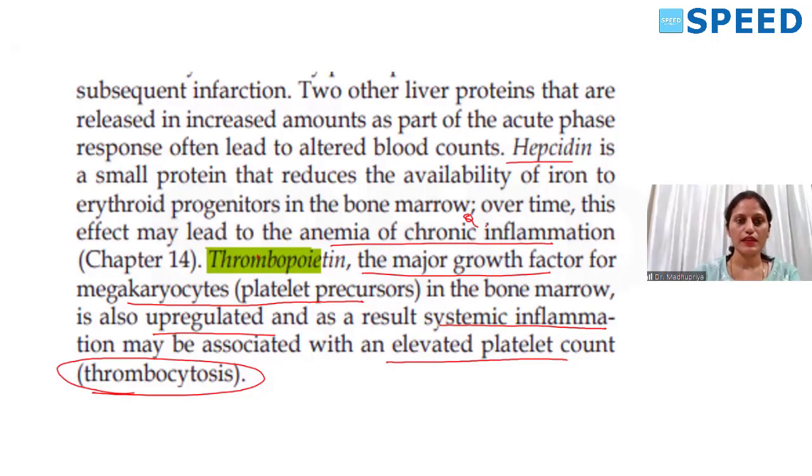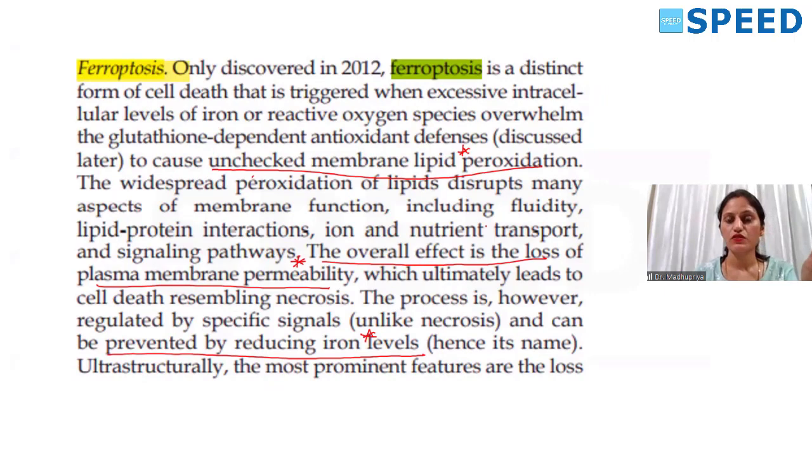So quickly recapitulating whatever we read till now. Ferroptosis: what is the marker? The marker of ferroptosis is increased lipid peroxide. Okay. What is the master molecule? Glutathione peroxidase 4. It will be like necrosis, but it is a programmed cell death. Okay. How can we control it? By preventing or reducing iron levels. Where is it going to be very important? Novel therapy of cancer. Also in neurodegenerative disorders, ischemia reperfusion injury, acute kidney disease, and stroke, CNS stroke.